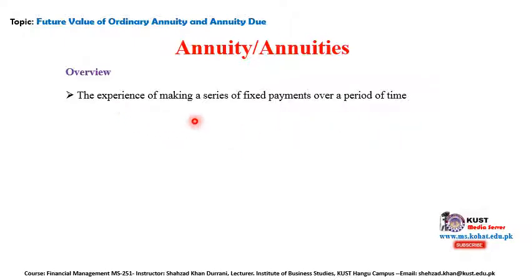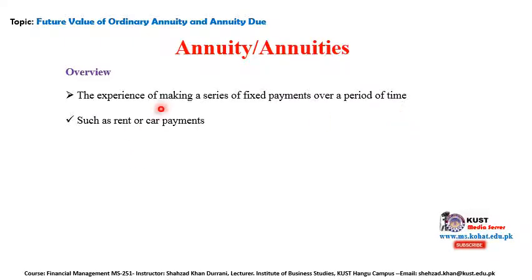Sometimes we are making payments in a series, for example, after every month, after every year, right? After every 6 months. So it represents a series of fixed payments. Let's say $1,000 every year, 500 rupees every month, over a period of time.